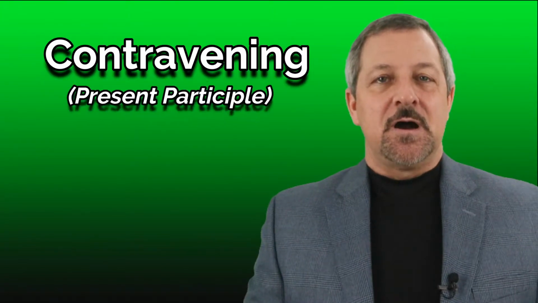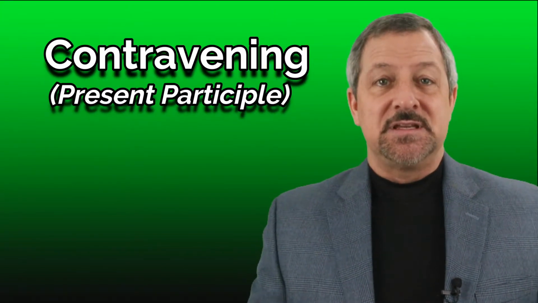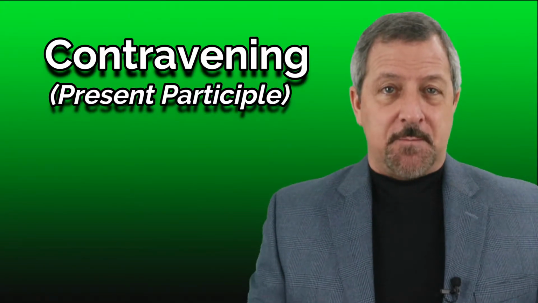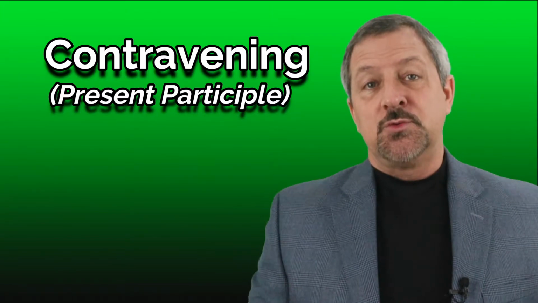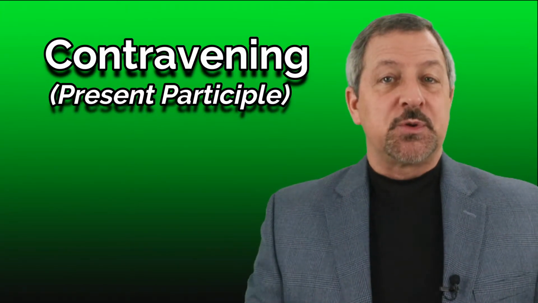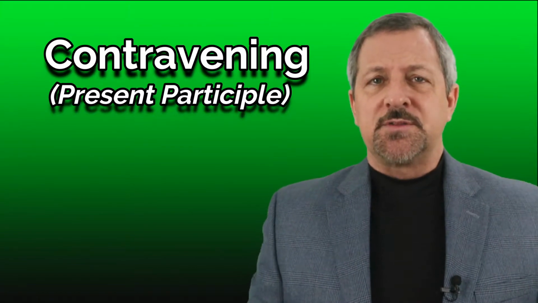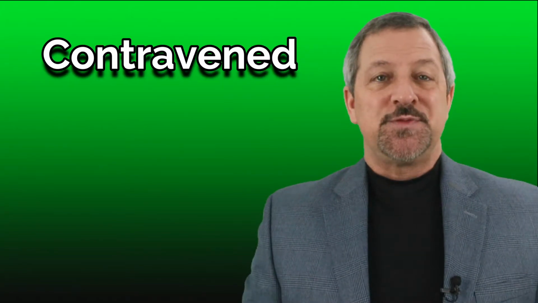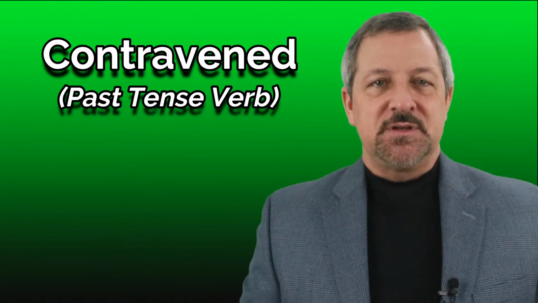When contravening, a present participle is used in a sentence. It sounds like this. The penalties for contravening international laws by shipping companies can sometimes be waived through trade negotiations. For contravening the rules and laws established for protecting consumers, the court ordered that all further production of the product be ceased immediately. When contravened, the past tense verb is used in a sentence.